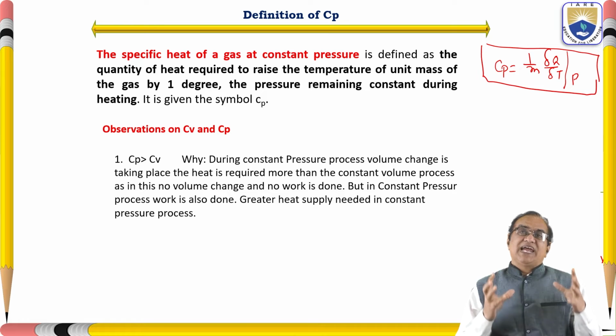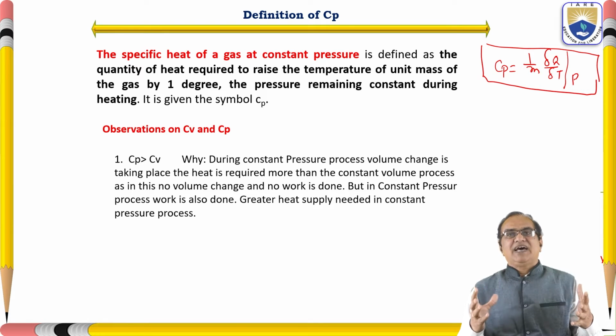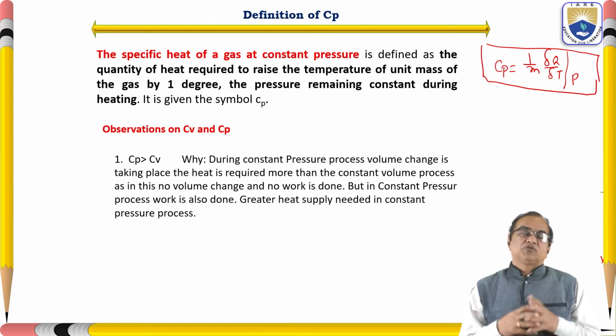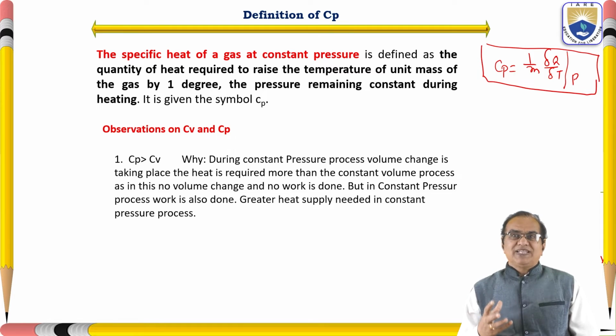The specific heat at constant pressure is greater than the specific heat at constant volume. Why? During the constant pressure process, a volume change takes place. More heat is required than in the constant volume process, as in that case there is no volume change and no work is done. But in the constant pressure process, work is also done, so greater heat supply is needed.